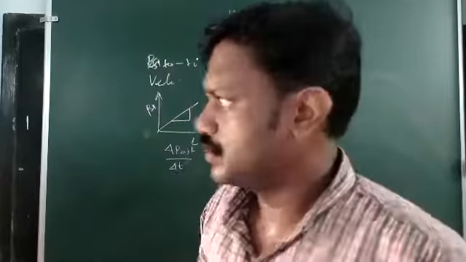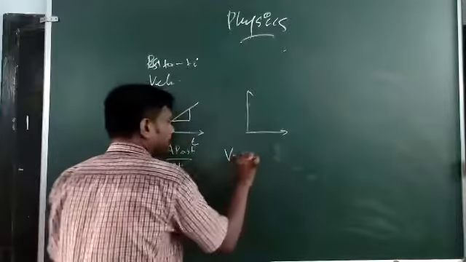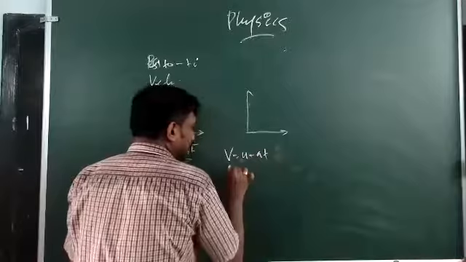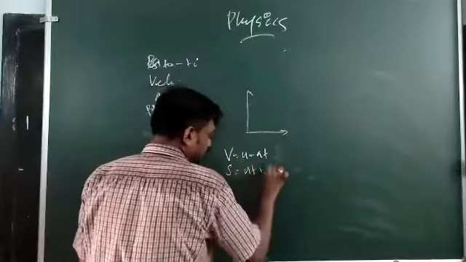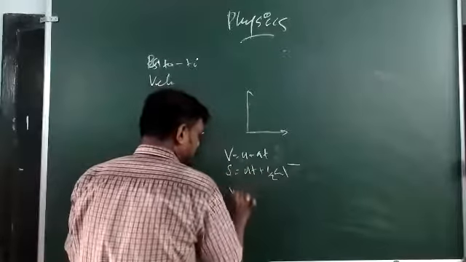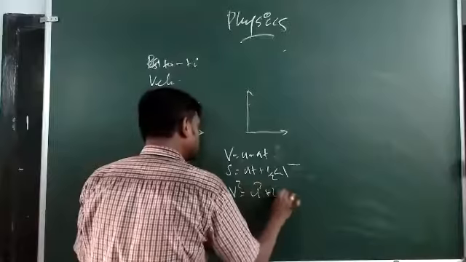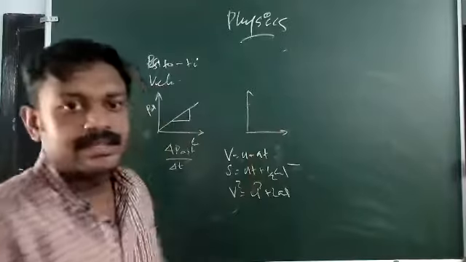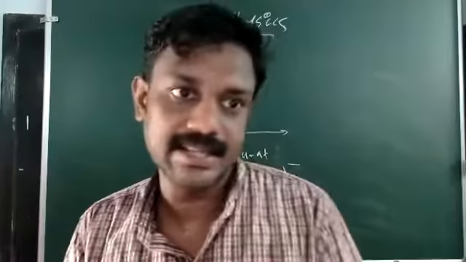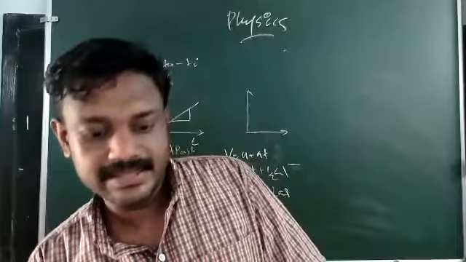So the equations of motion are v equals u plus at, s equals ut plus half at squared, and v squared equals u squared plus 2as.